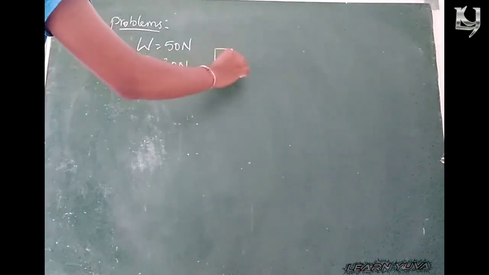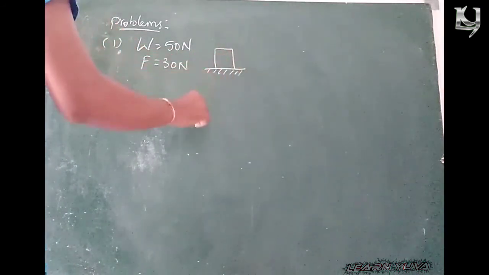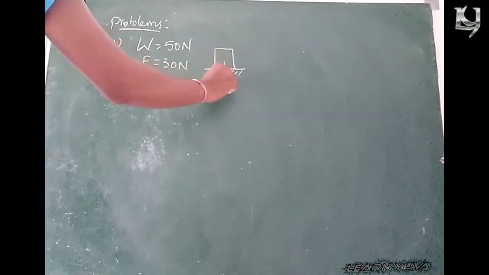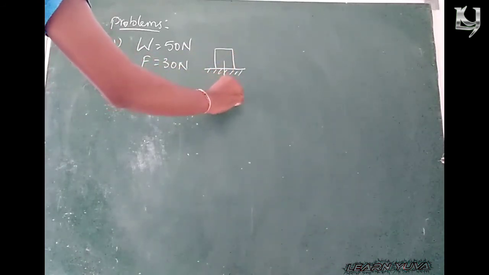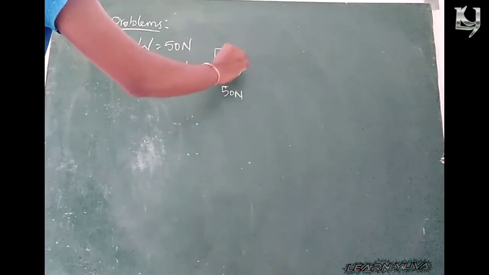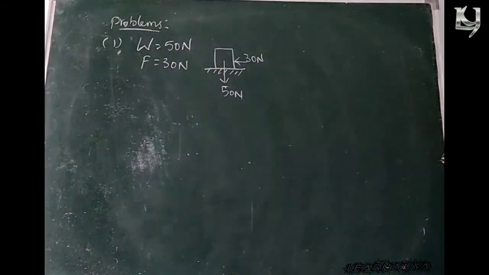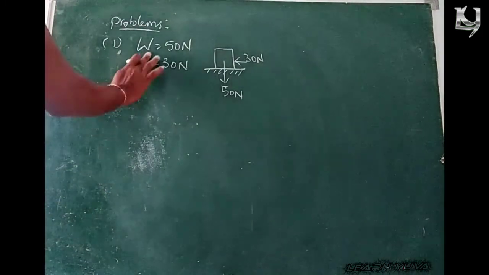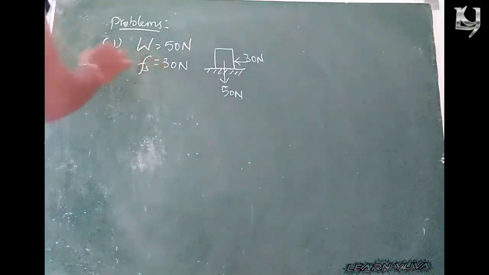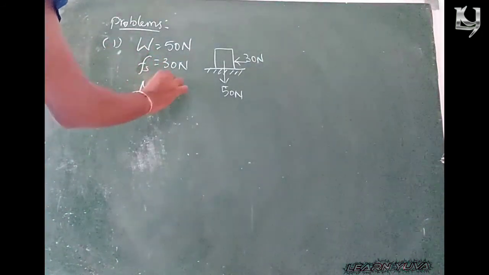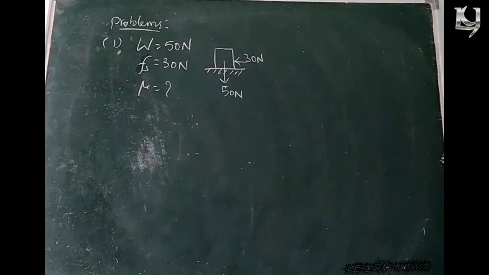The body is placed on a smooth surface. So the weight of the body is 15 newtons. To move the body, you should require 30 newtons. Right? So what is the coefficient of friction? So mu is equal to how much? Here, by the formula,